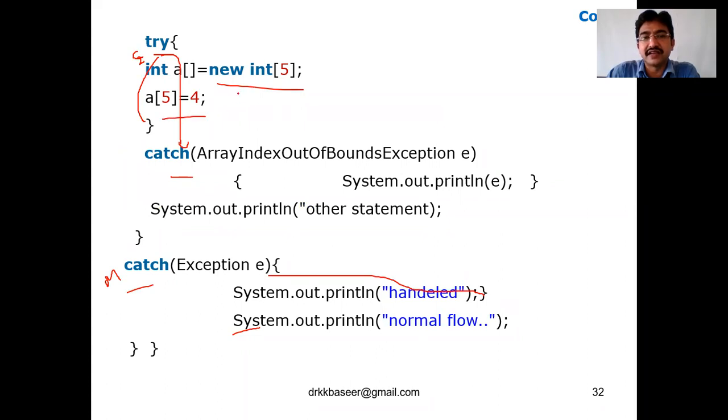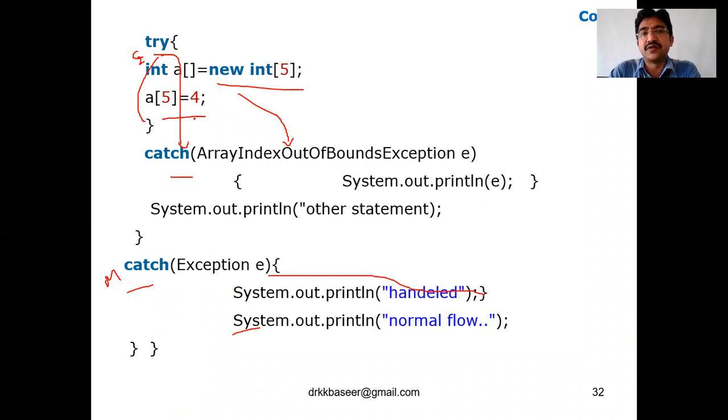If an error is there, it will be raised and caught. Because A of 5 means what? We are going to A of 0, 1, 2, 3, 4 only. There is no A of 5 because the array index starts with 0. That is the 5 values. There is no A of 5. Don't think that 5 means A of 5 is there.